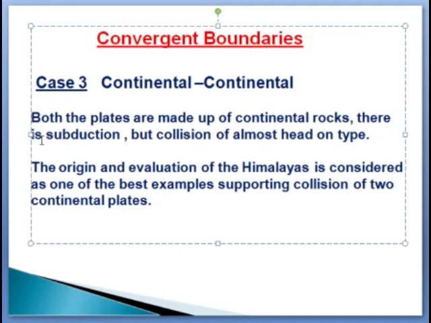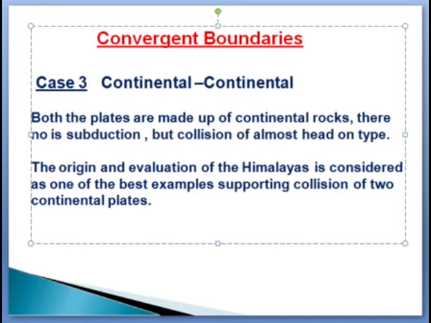The collision is almost head on. Such a collision often results in buckling, fracturing, and displacement at different locations. Fracturing means jointing, displacement means faulting, and buckling means folding. It occurs when two continental plates collide with each other.